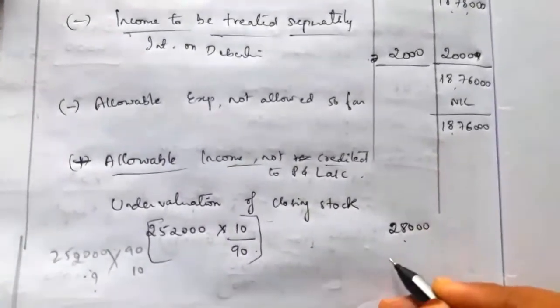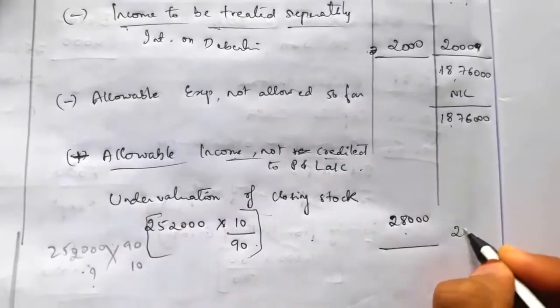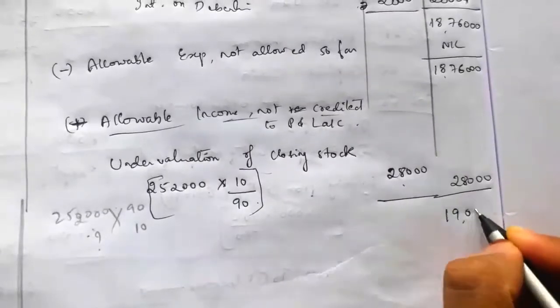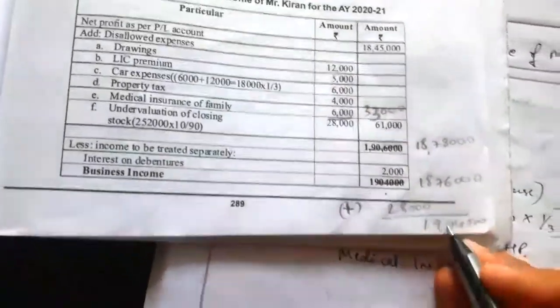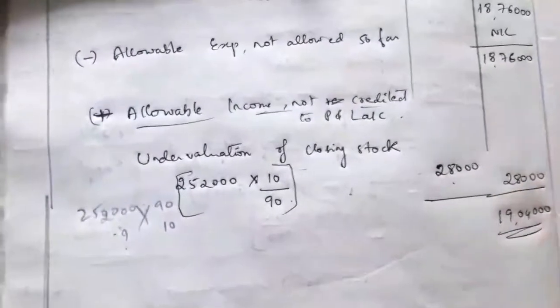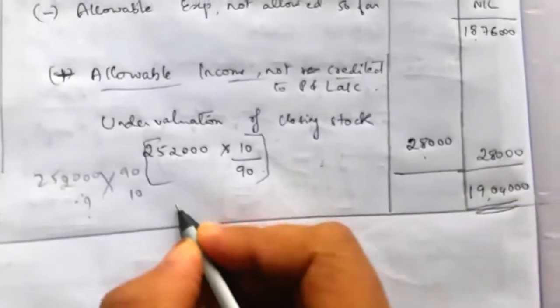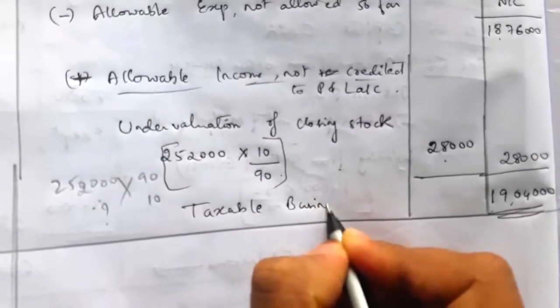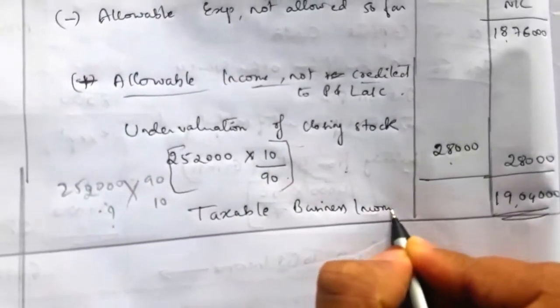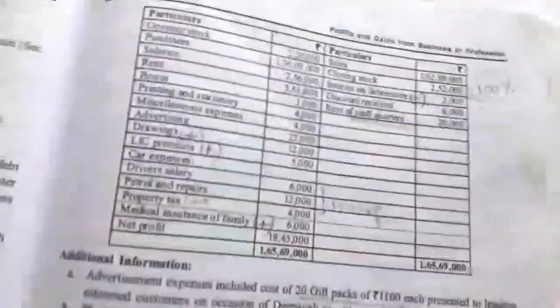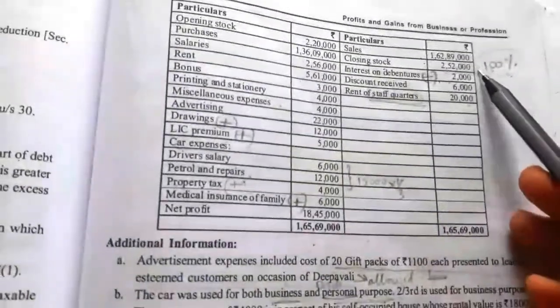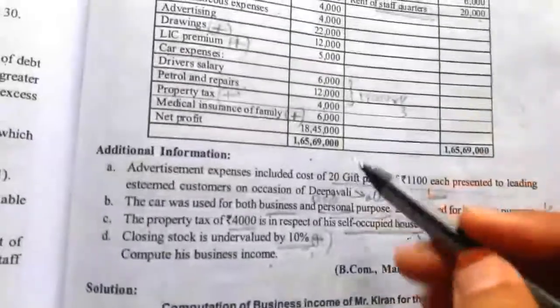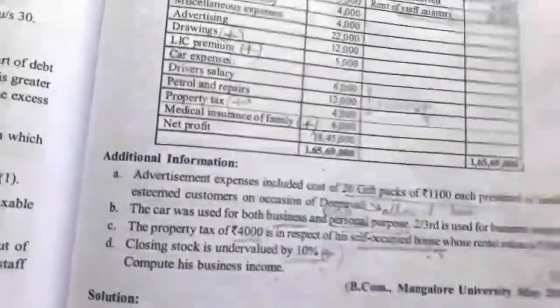So now there is no other item. So 28,000 we have to record. So the same answer, 19,04,000 is the business income. So the 19,04,000 is nothing but taxable business income. Now just cross check the question illustration. Debit side all the items we have considered, credit side items also we have considered, adjustments also we have considered. So nothing is left out.